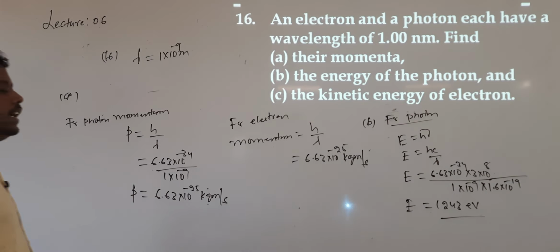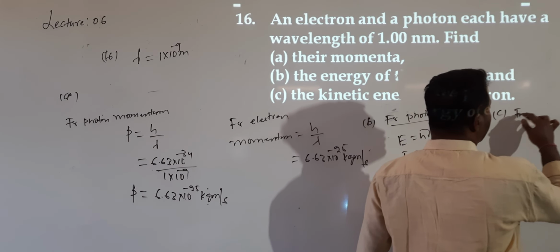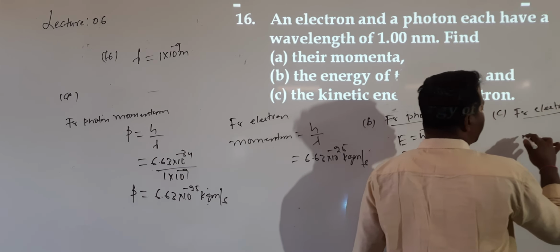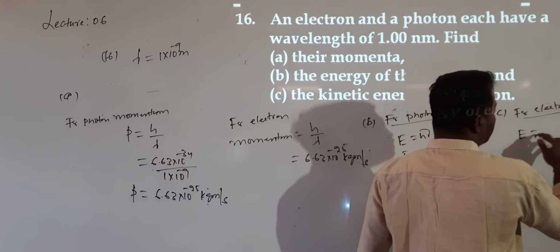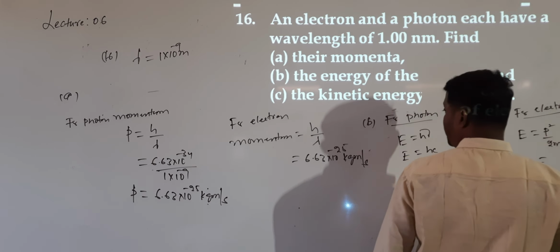Similarly, how can I calculate for electron? If I want to calculate for electron, what is the energy of the electron? That electron energy is given by, at that time, E value is P square by 2m. So P value I know. What is the value of P?